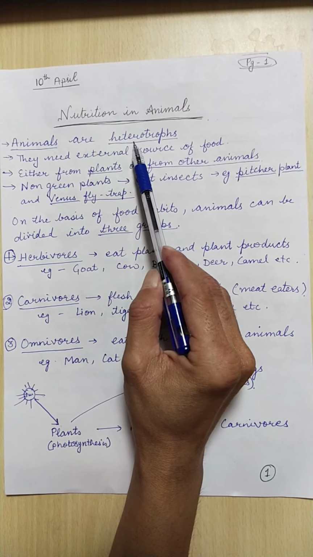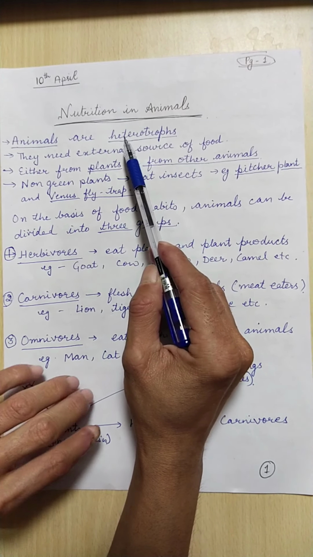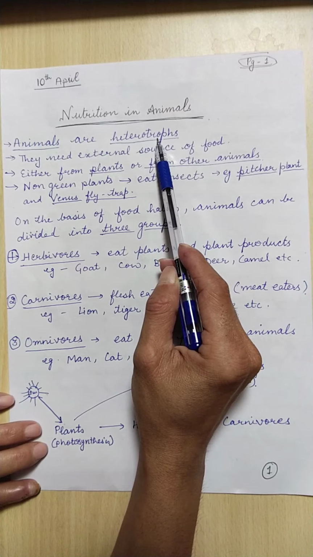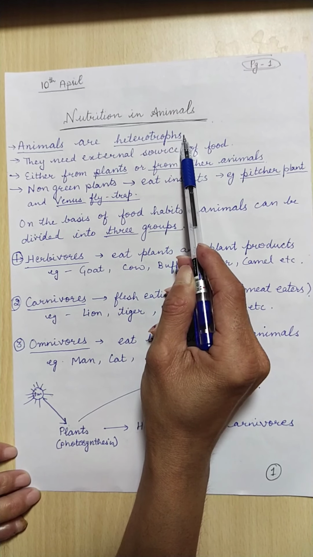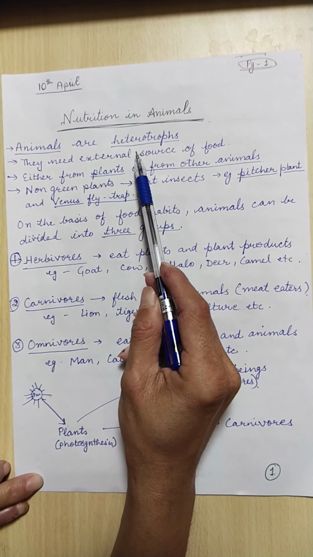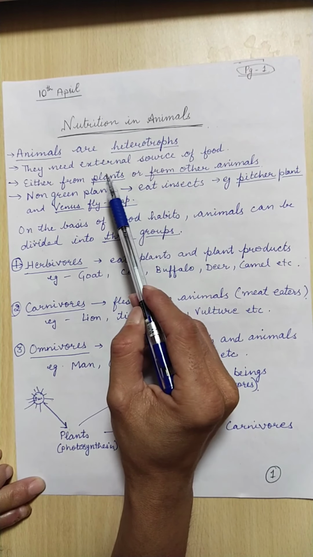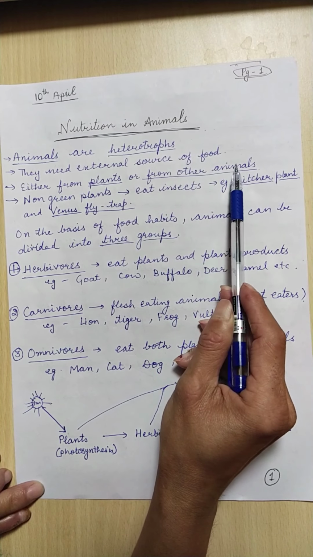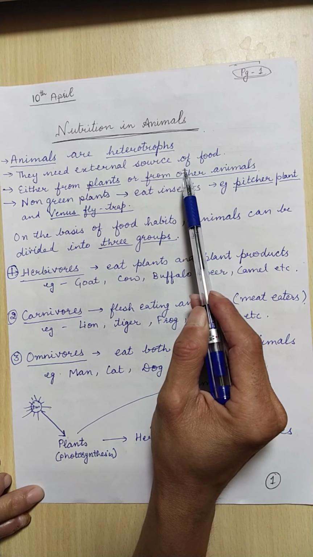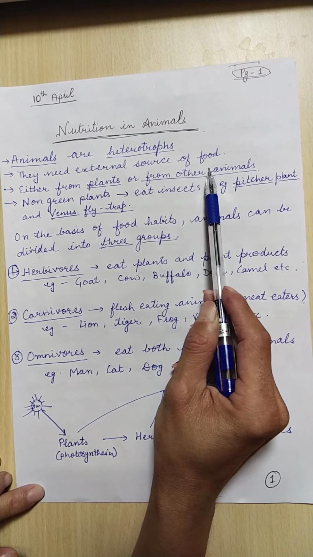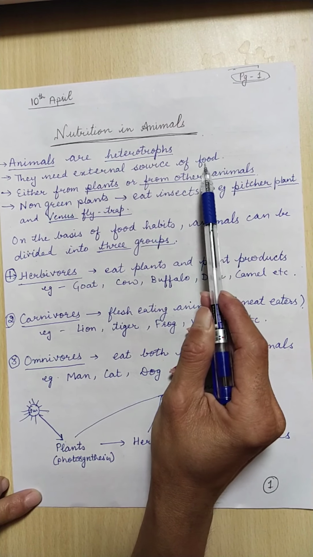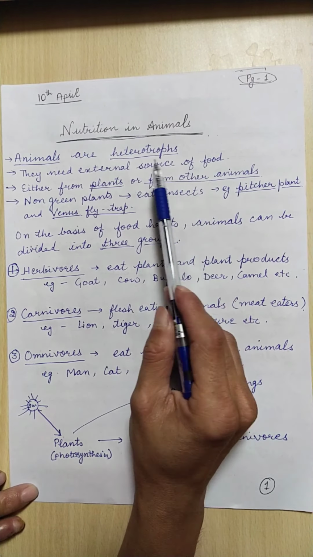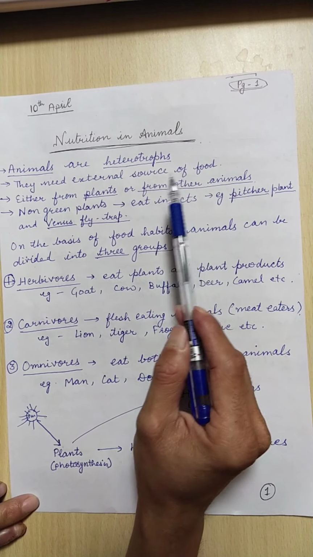Animals have a heterotrophic mode of nutrition. Heterotrophic mode of nutrition means they cannot prepare their own food, but they need an external source of food, or they are dependent on other plants or other animals for their food. For example, human beings, cat, dog, all these have a heterotrophic mode of nutrition.